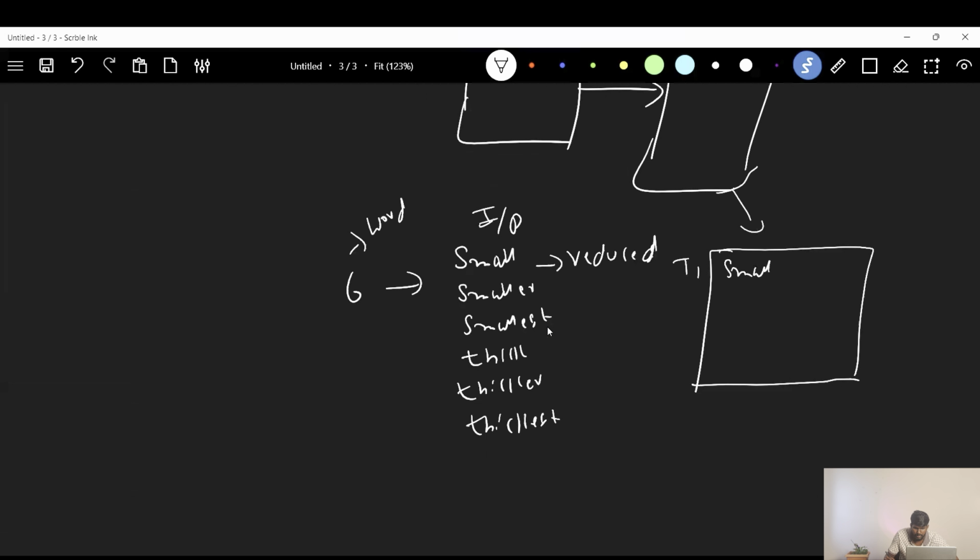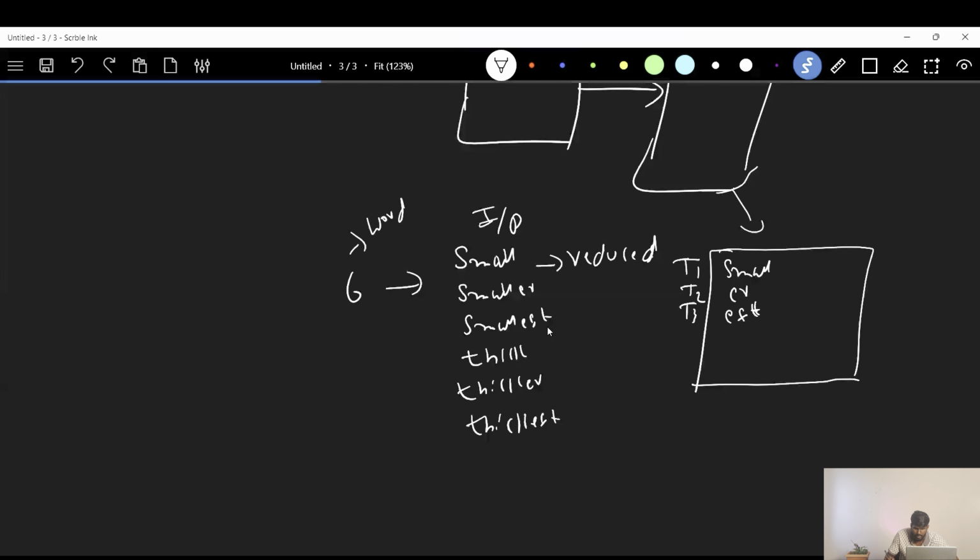And when it sees the words smaller and smallest, it will learn that using the small which is already there, we can form smaller and smallest. If I add a token er, it can form smaller. If it adds est, it can form smallest. Let's consider this is T2, this is T3. Already small is available. If I add the token er, smaller can be formed. The same, if you add est to the already available token small, it can form smallest.